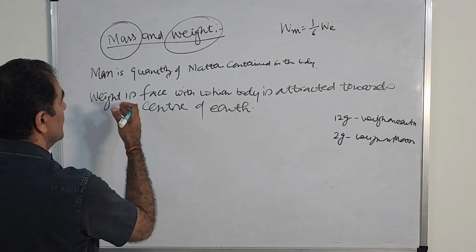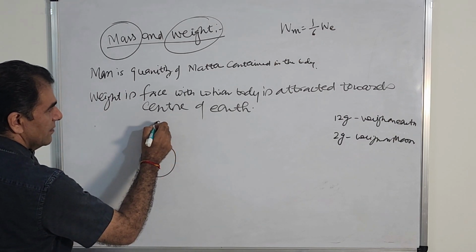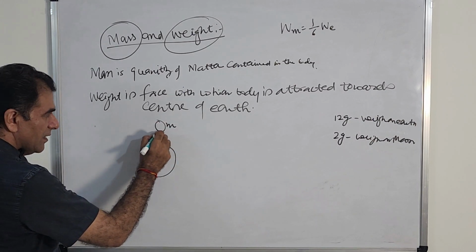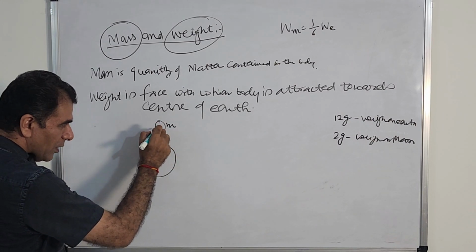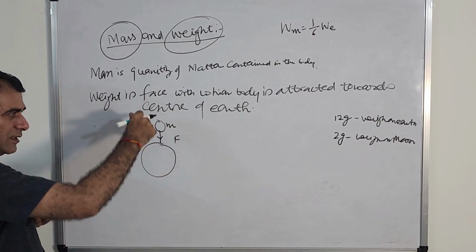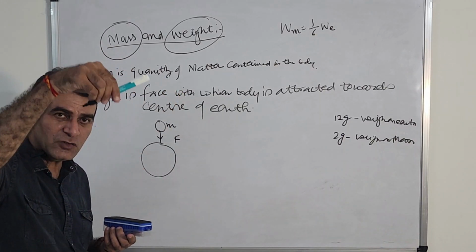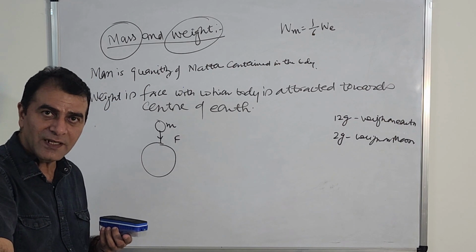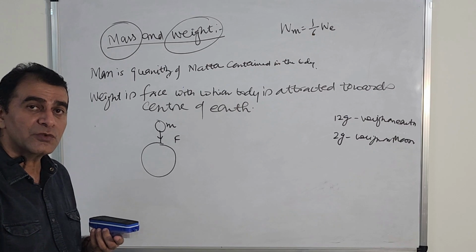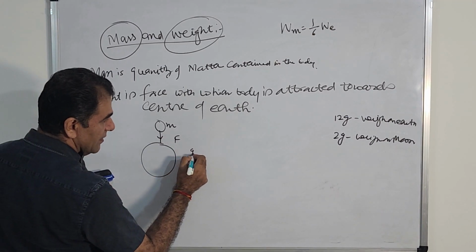Now, how will we derive this formula of weight? This is Earth, right? This is an object. Its mass is m. It is pulled by the Earth with a force. When it is pulled down, the body goes towards the Earth with a changing velocity, and whenever velocity changes, acceleration is produced. How much acceleration is produced? I told you, small g. So there is an acceleration, small g.